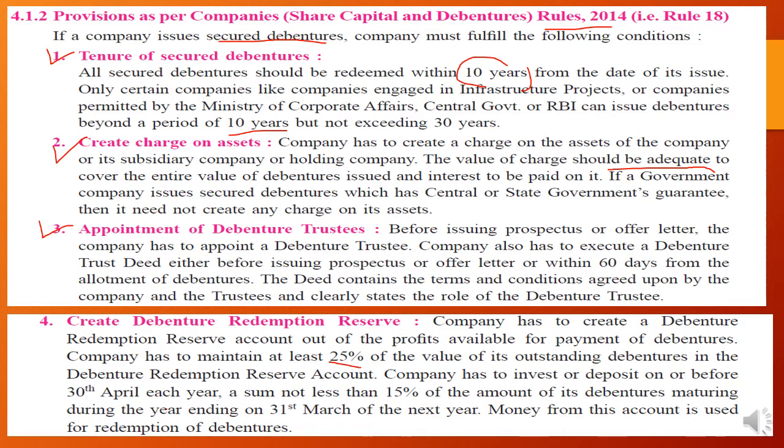The company has to invest or deposit on or before 30th April each year. This means the DRR should be deposited into the account before 30th April of every year, and the sum should be not less than 50% of the amount of debentures maturing during the year ending 31st March, and that amount should not be less than 15% of the amount maturing by 31st March. So money from this account is used for the redemption of debentures only.